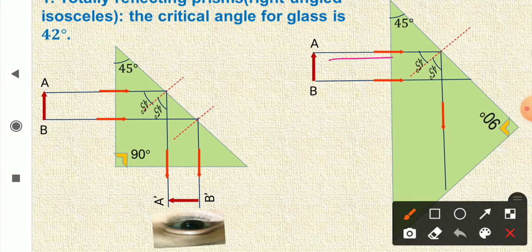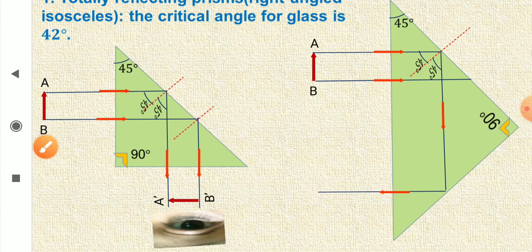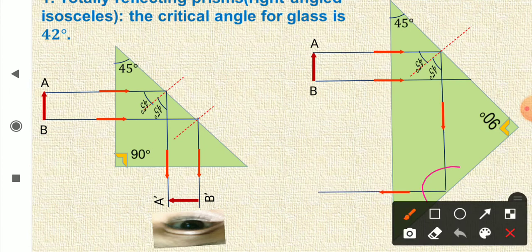The ray is coming along the normal, so no deviation here, and at this point this angle will be 45 degree. The normal, this angle will be 45 degree. So clearly the angle of incidence is greater than the critical angle 42 degree. So total internal reflection will take place. So this is the reflected ray, and this ray will be parallel to the hypotenuse, and at this point again the similar situation is created.